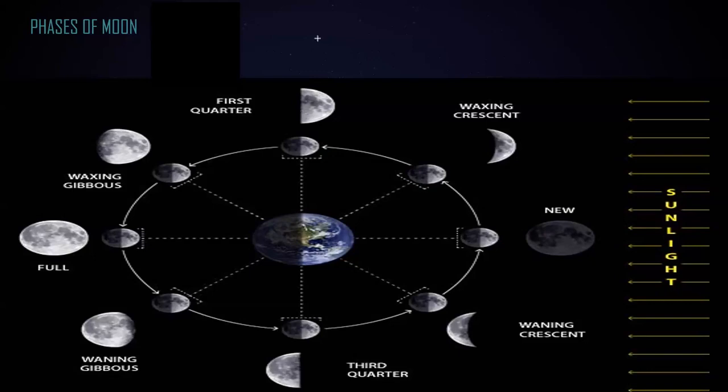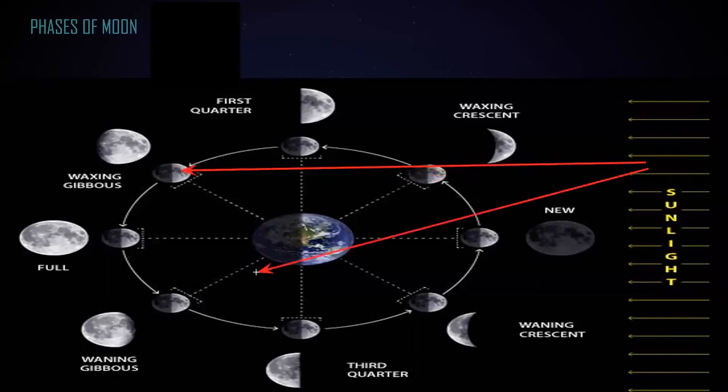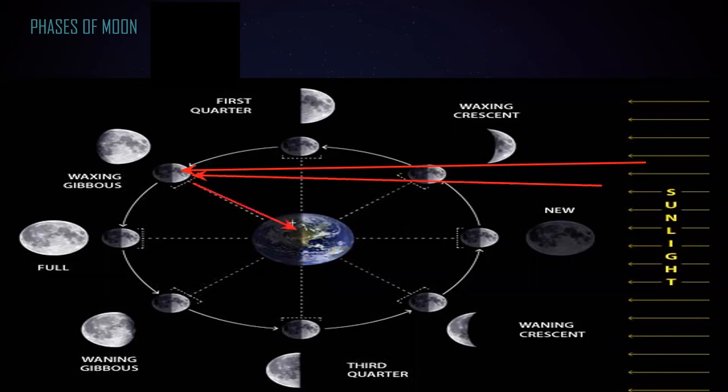Then at this position, about 3/4 of the moon is visible. A greater amount of light is reflected to Earth. We call that a gibbous moon, or a waxing gibbous. Waxing is a term we use for increasing in size, and waning is when it starts to decrease in size.